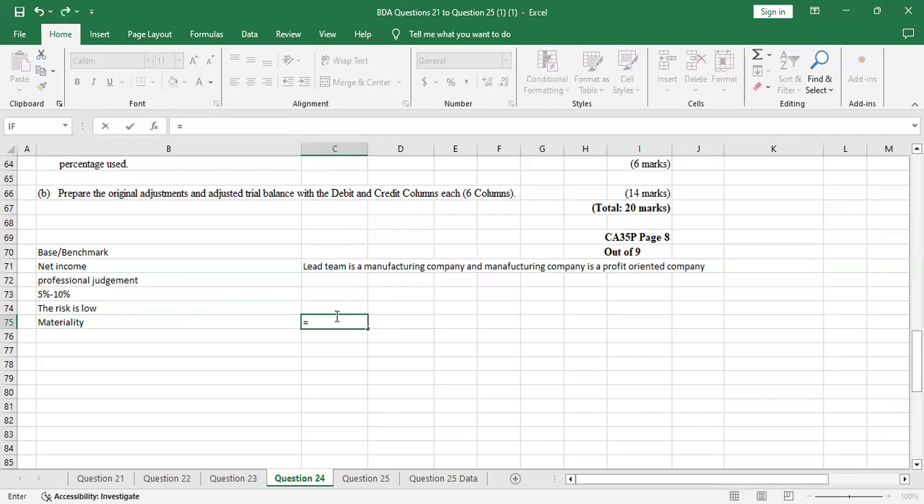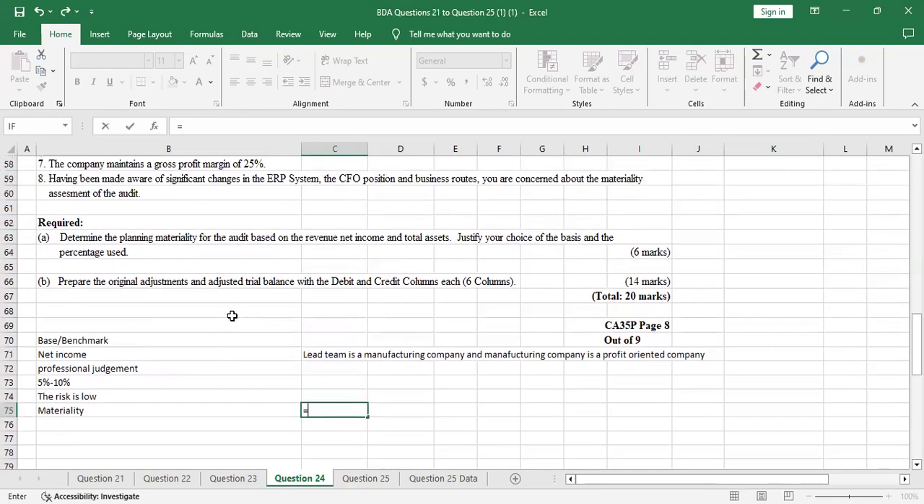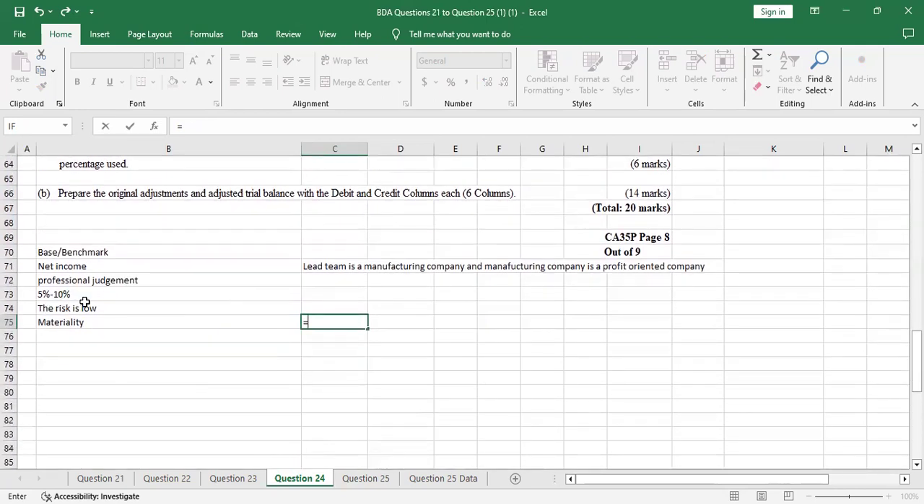in this case will be 10%, because we said the risk is low and it is inversely proportional to materiality. It has an inverse relationship. So when the risk is low, materiality is higher. When the risk is higher, materiality is low. So here, for us to determine the materiality, which percentage do we use? We use 10% because it's low. Now materiality will be the higher one, which is 10%. So just say equals to 10%.